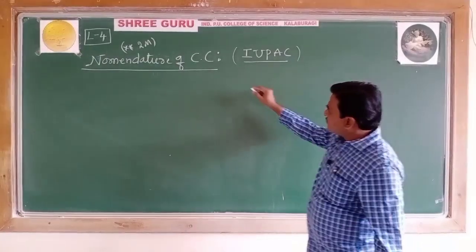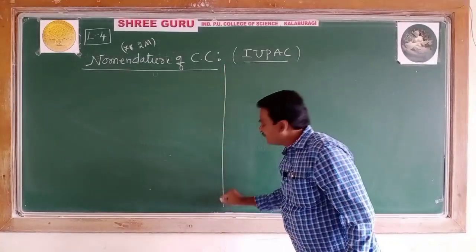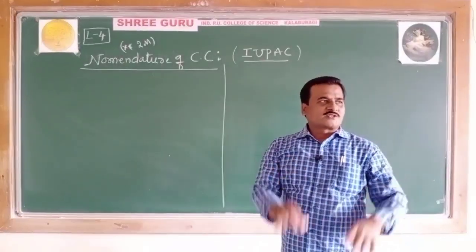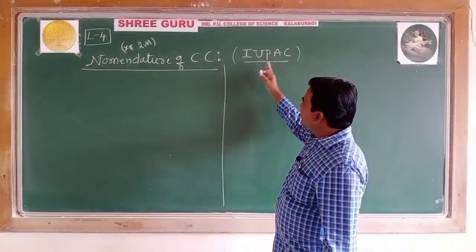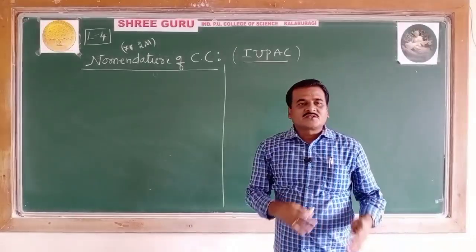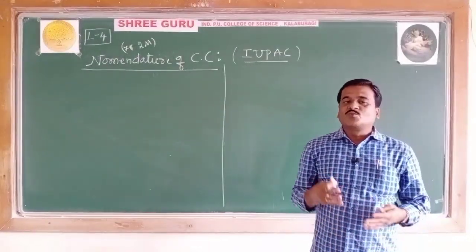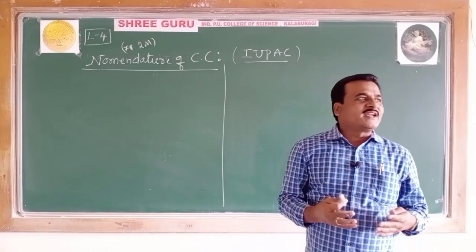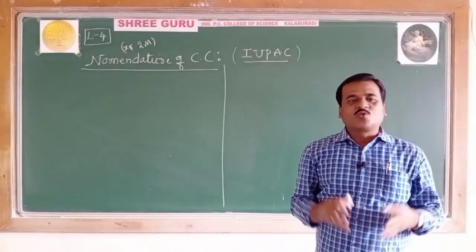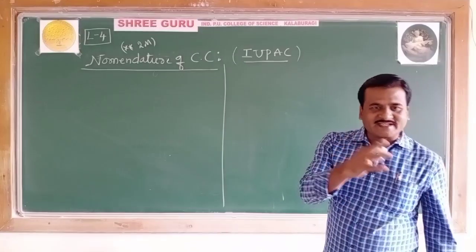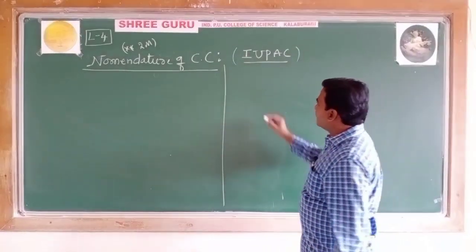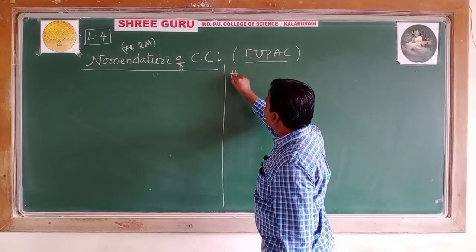First and foremost, let's collect the rules given by the IUPAC system while writing the formulas of mononuclear coordination entities.